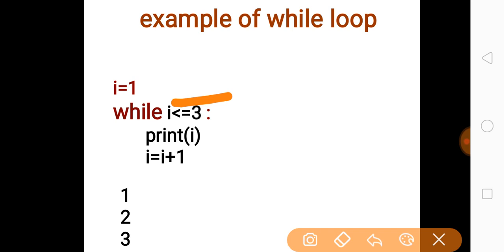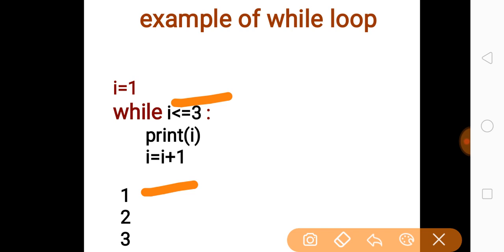In this case, the value of i is 1, and 1 is less than or equal to 3, so the condition is true. Therefore the print i and i = i + 1 statements will execute. So print i prints 1, and i = i + 1 increments the value of i by 1.